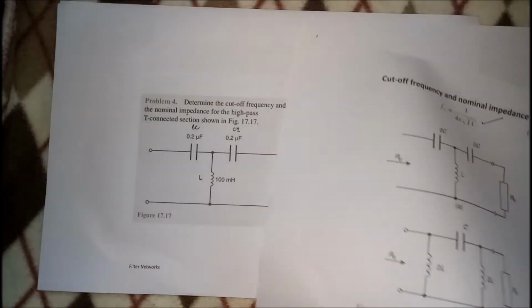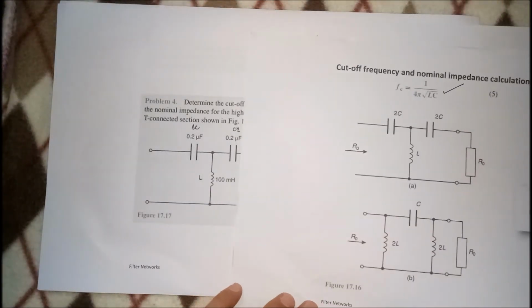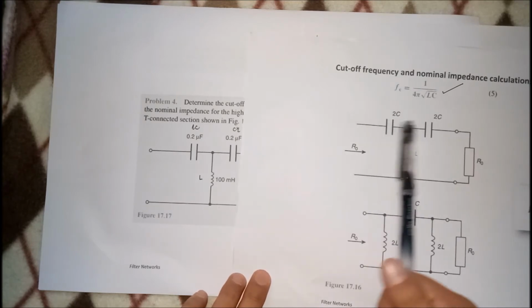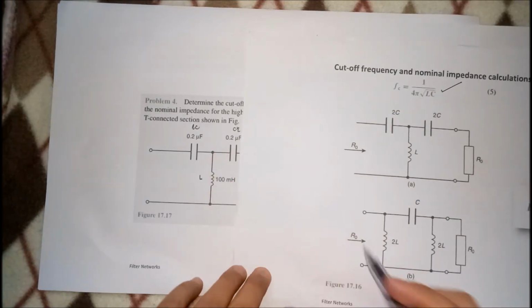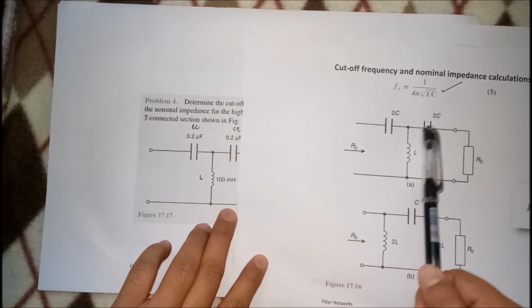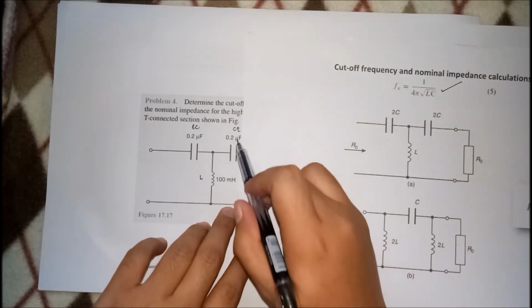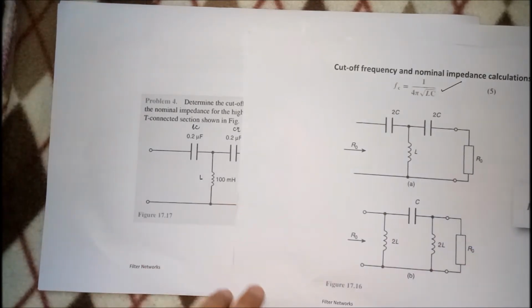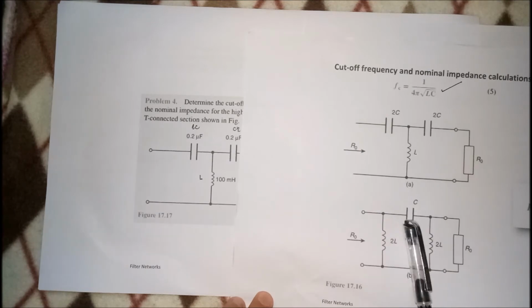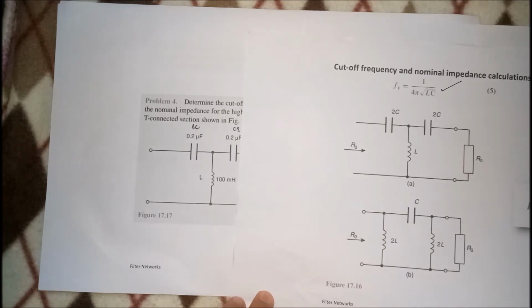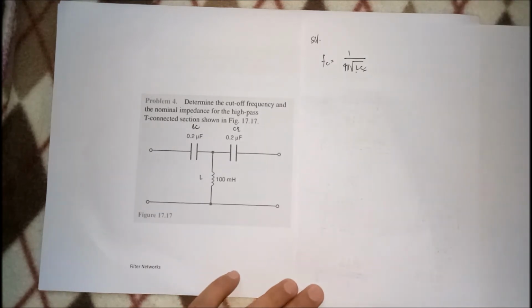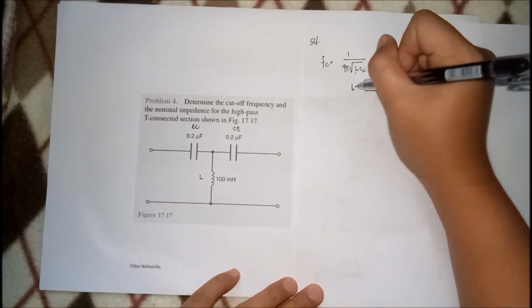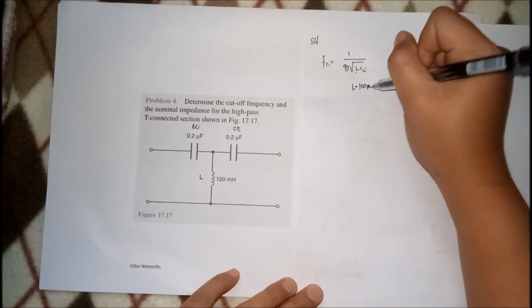Again, class, if you could remember, kanina meron tayong ganito. Kapag ka ganito, this is T network. So, ito na yung L natin. And yung C natin, we will call this 2C, itong capacitor. So, meron din tayong 2C. Plus, kapag pi connected siya, this is your C, this is 2L, itong sa gilid. Tandaan nyo lang. Okay? So, yung L natin, automatically, this is now 100 millihenry.